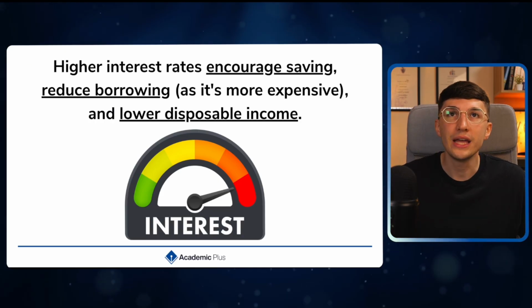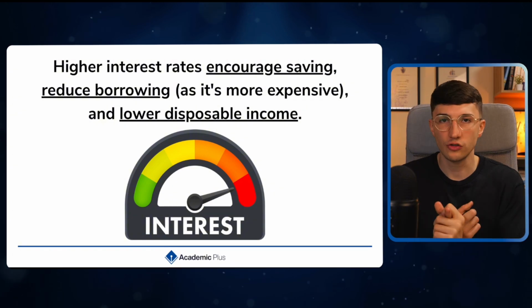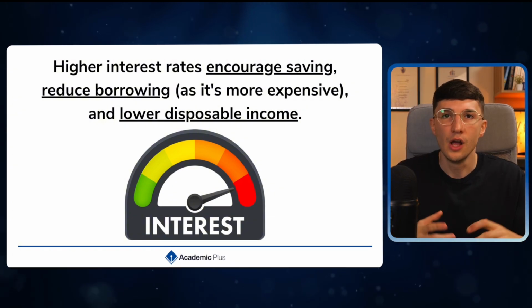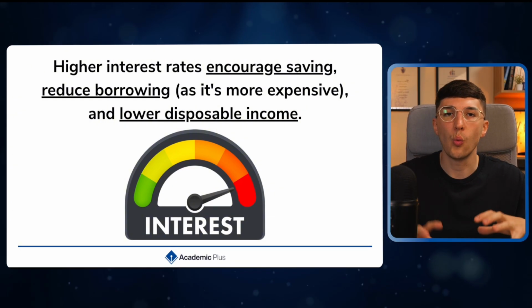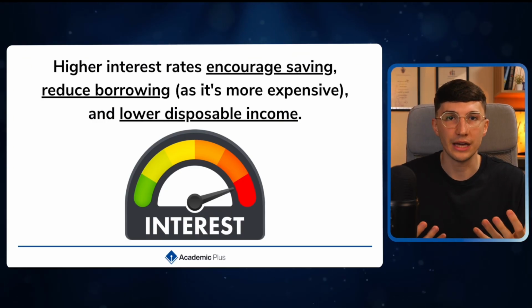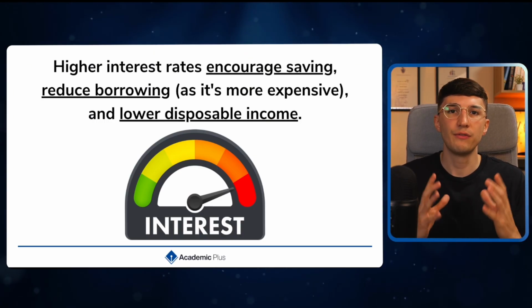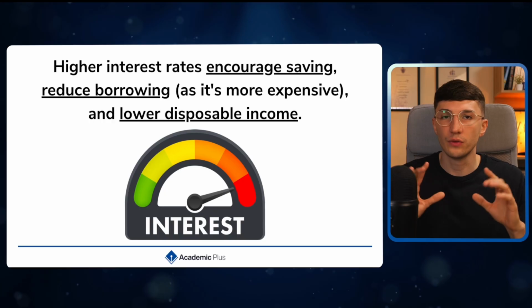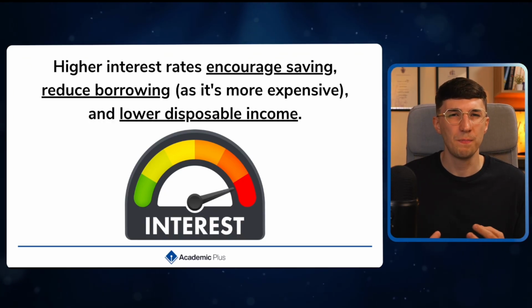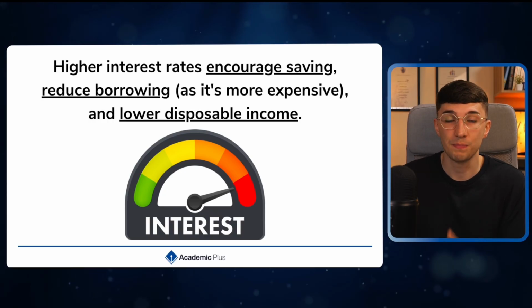First of all, if we increase the interest rates, what does that mean? The cost of borrowing becomes more expensive, so fewer people and fewer businesses are willing to borrow money. And not only that, think of people who have a mortgage on a variable rate. Of course, they then have less disposable income. So the level of borrowing goes down. But not only that, the reward for saving increases, so people save more money. And if people are saving more money, once again, they are spending less money.